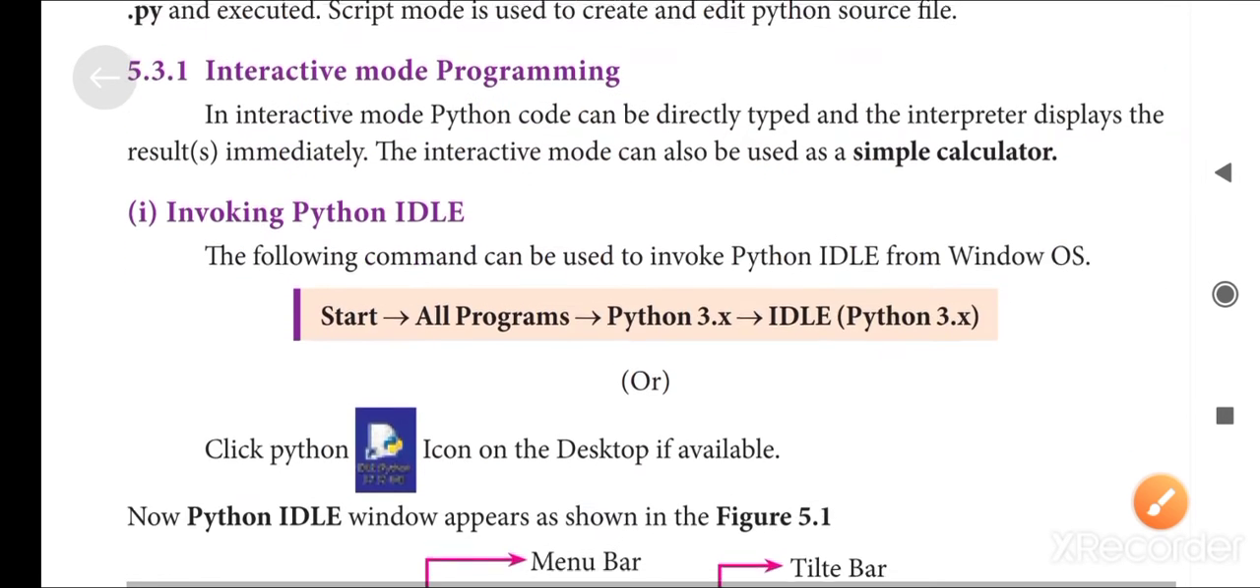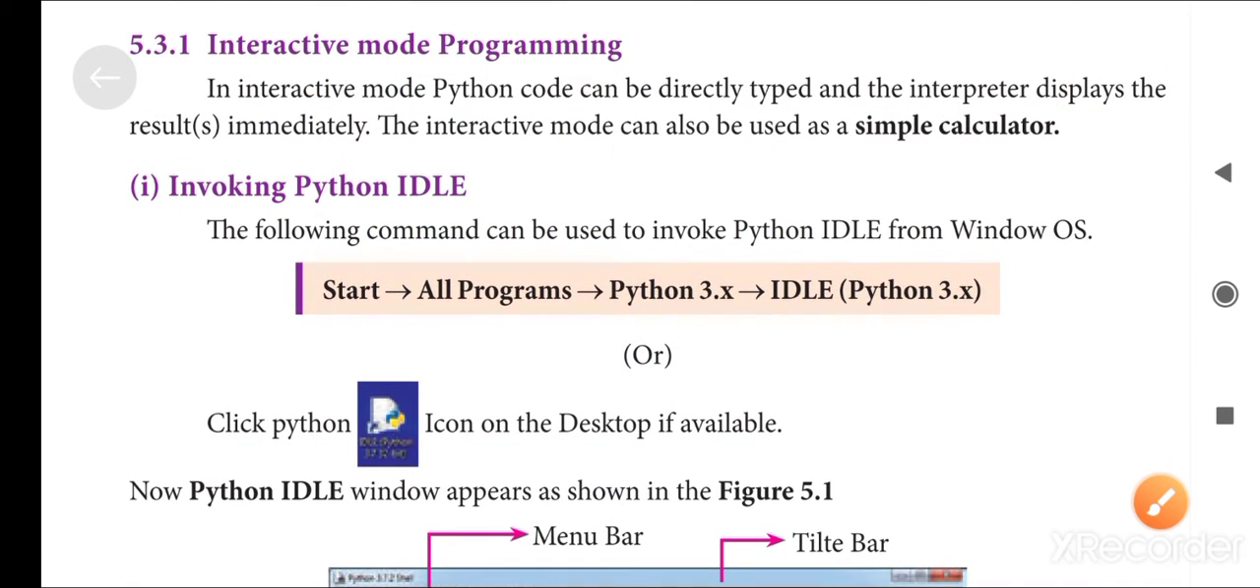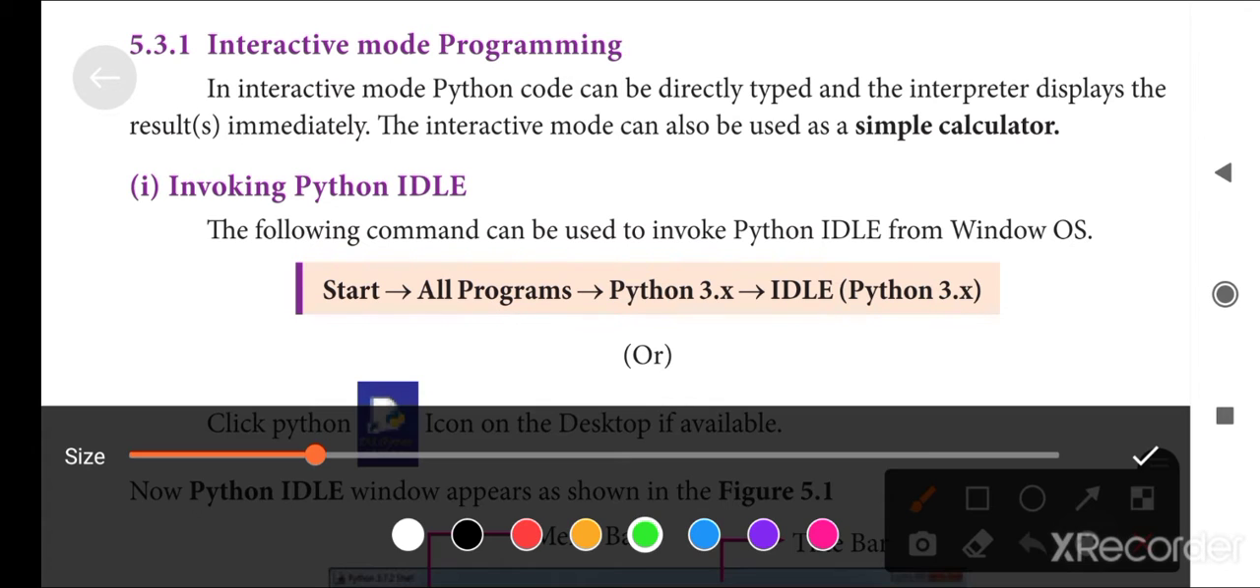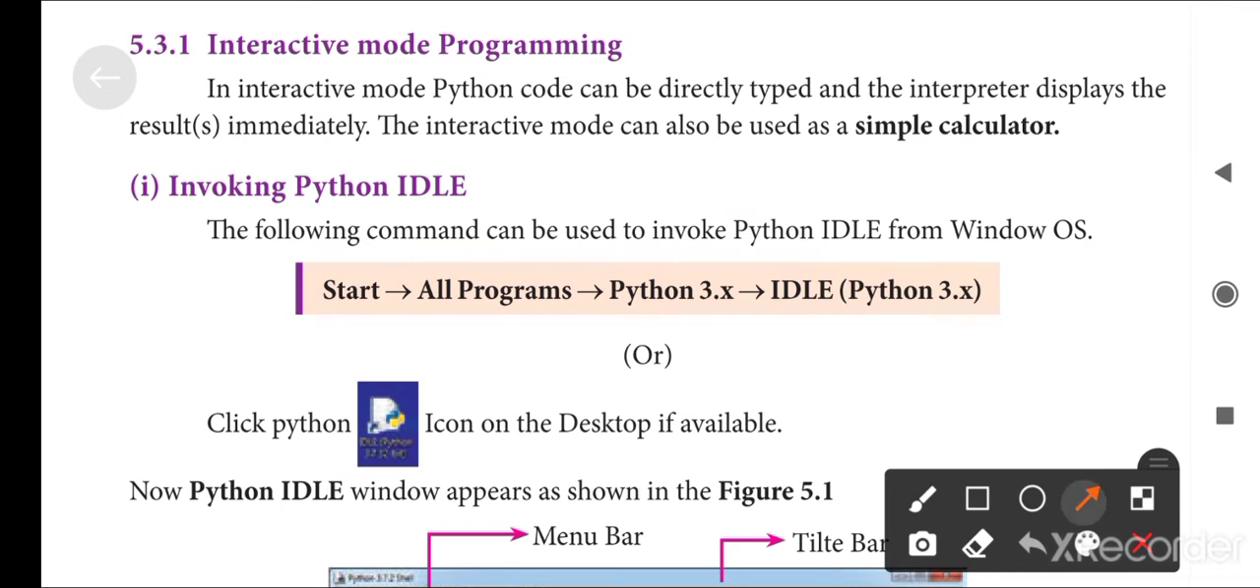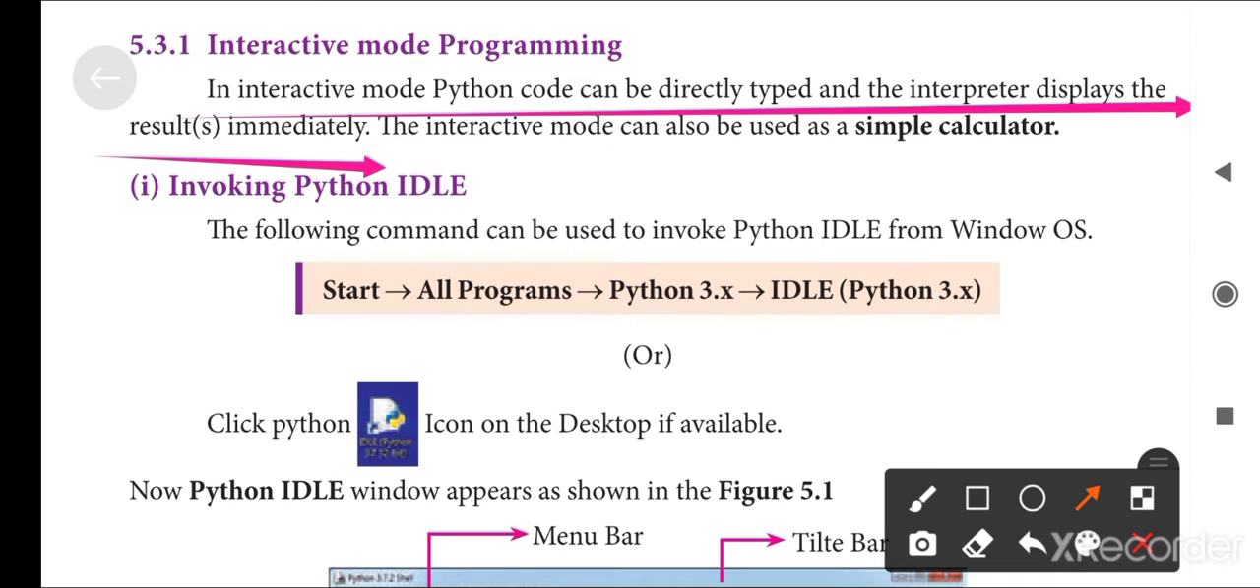Now we can see interactive mode programming. In interactive mode, Python code can be directly typed and the interpreter displays the results immediately. So the interactive mode is better than the script mode for quick tasks. The interactive mode can also be used as a simple calculator.